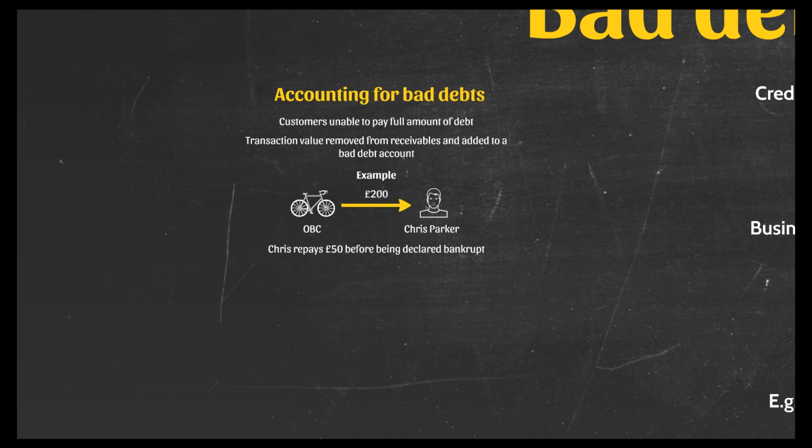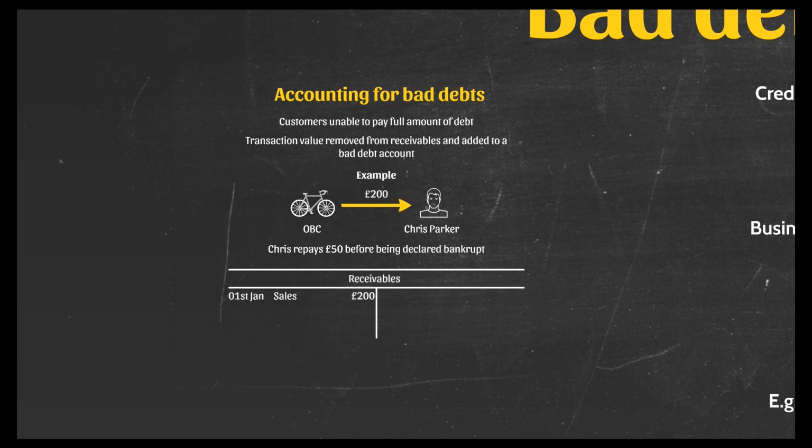So when accounting for this bad debt, the first thing that we need to do is debit the initial sale entry into OBC's receivables account, as you can see on the screen at the moment. We then also need to put a credit entry to show the fact that on the 5th of April, Chris repaid £50 of the £200 he owes to the company. And so this shows that the company has received this payment. There would of course be double entries for these transactions in the sales and bank accounts. We're not going to show them in this example, however.